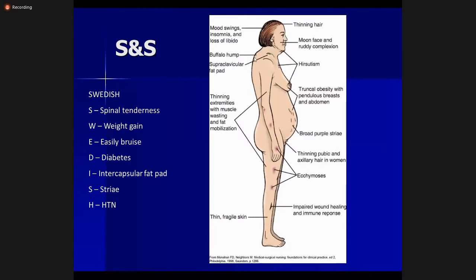Then there's osteoporosis, and bone pains are common. Then supraclavicular fat pad and buffalo hump are present. Then there are mood swings, insomnia, and loss of libido. So it can be learned with this mnemonic: Swedish. There's spinal tenderness, weight gain, easy bruise, diabetes, intracapsular fat pads, striae, and hypertension.